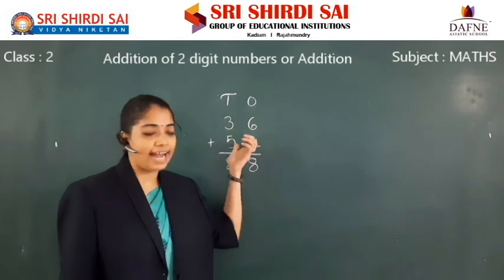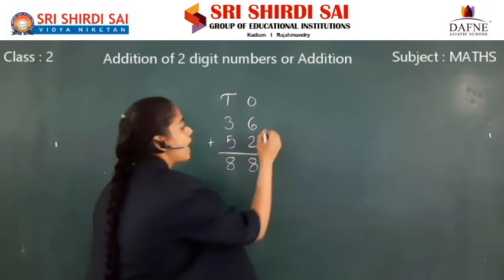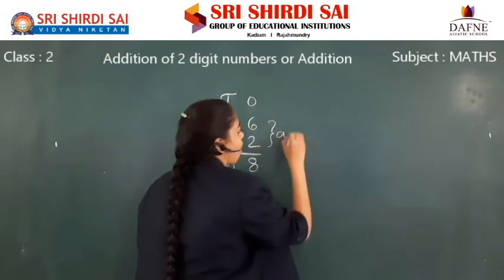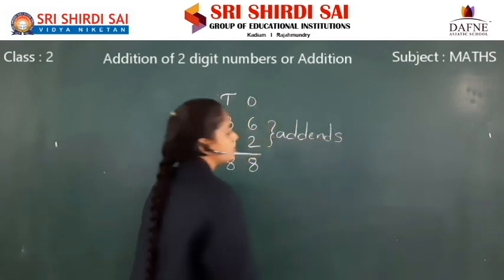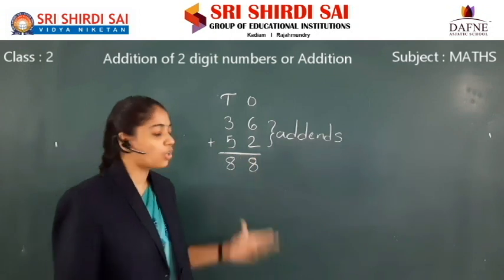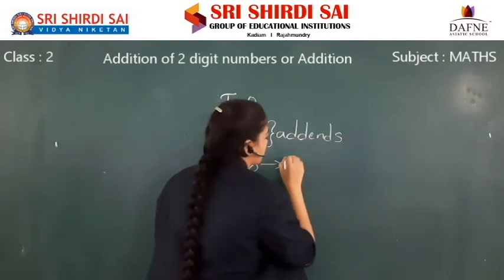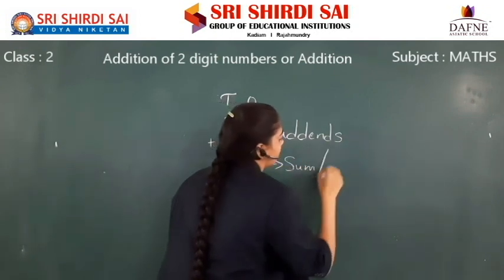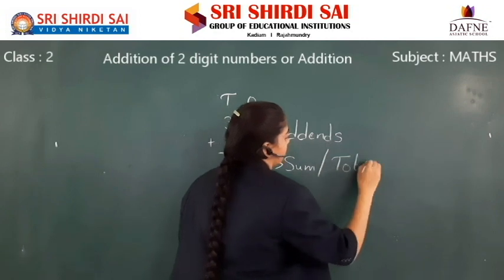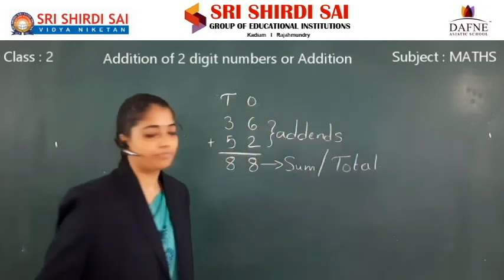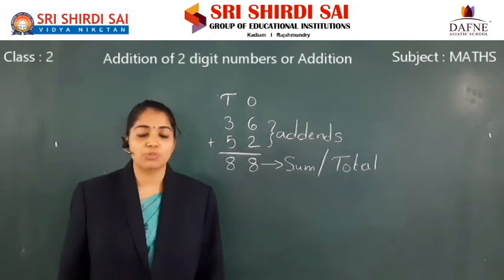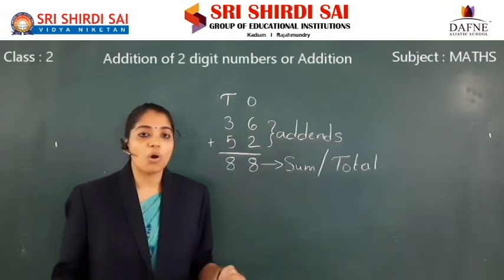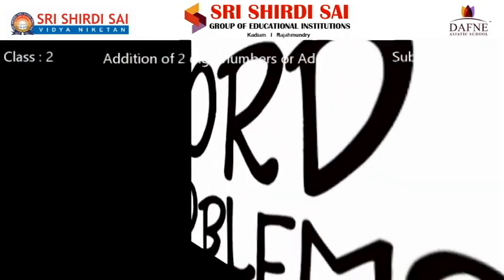Children, the numbers added in the addition are called addends. The answer in addition is called sum or total. In this way, you have to do addition of two digit numbers.